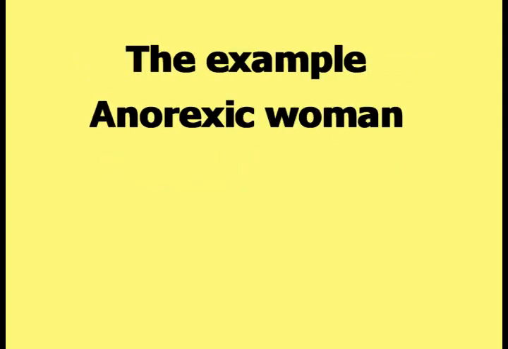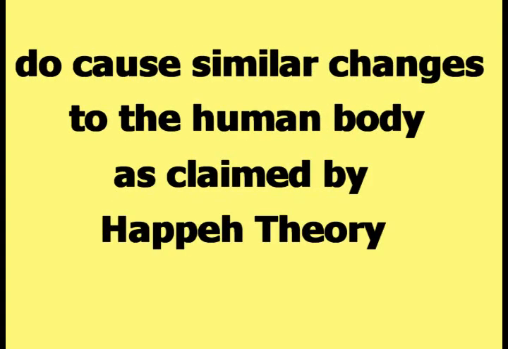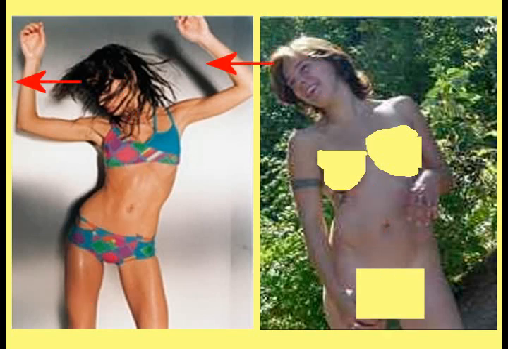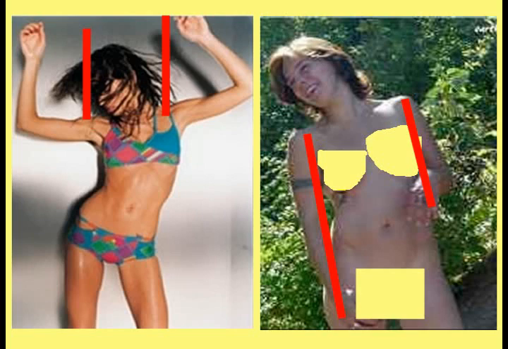The example anorexic woman will now be compared to an example of a masturbation-changed human body to provide evidence that masturbation and anorexia do cause similar changes to the human body as claimed by Happeh Theory. The entire body of both subjects curves to the right. The heads of both subjects move to the right. The shoulders of both subjects are uneven. One arm of both subjects looks longer than the other.